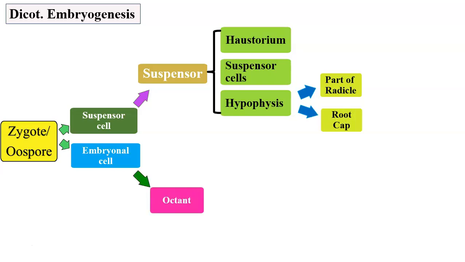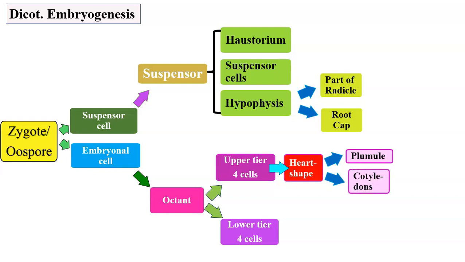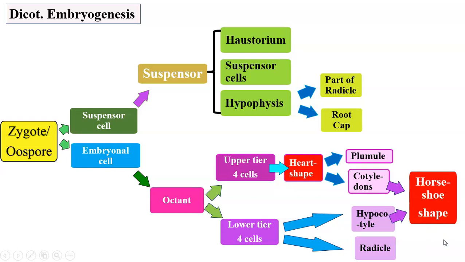The embryonal cell gives rise to an octant. This octant has 4 cells in the upper tier and 4 cells in the lower tier. The 4 cells of the upper tier, which are supposed to give rise to plumule and cotyledon, divide and redivide to form a heart-shaped embryo. The lower tier gives rise to hypocotyl and radicle. The cotyledon from the upper tier and hypocotyl from the lower tier further develop to form a curved embryo, which is the horseshoe-shaped embryo.